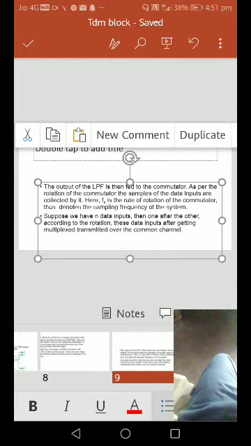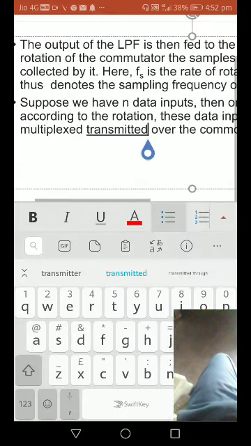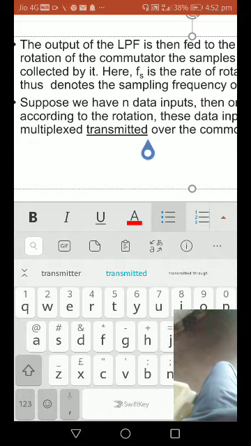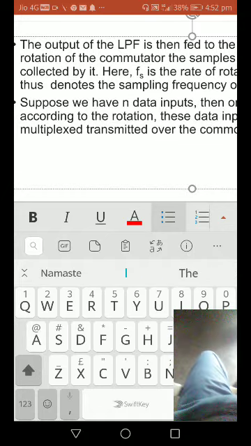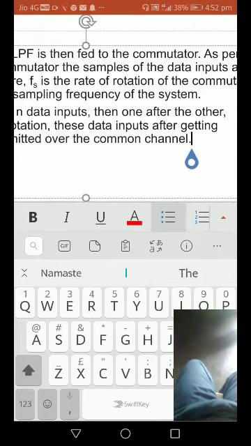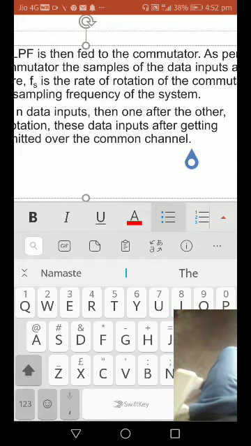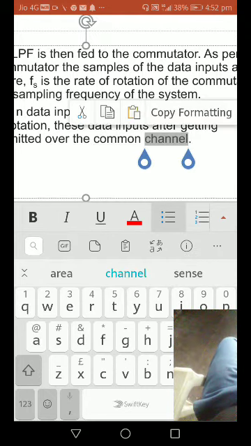And transmitted over a common channel. We have to maintain this condition for any techniques. Then we have to go to the next slides.